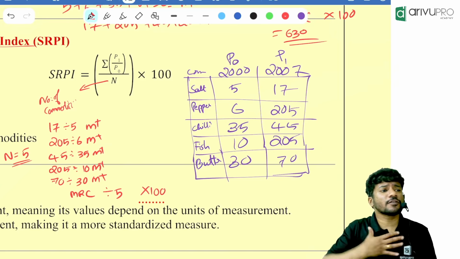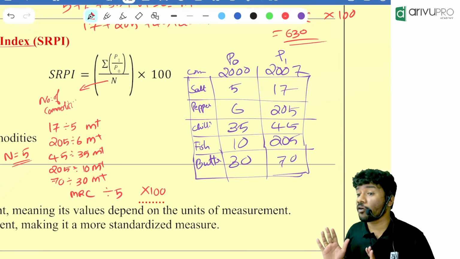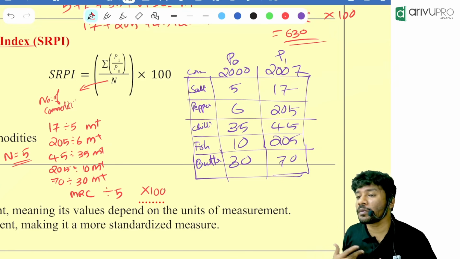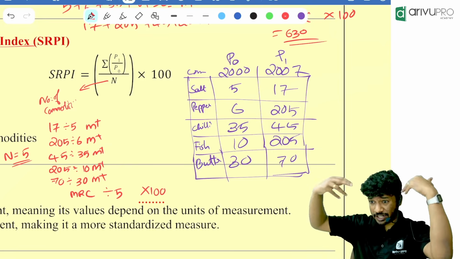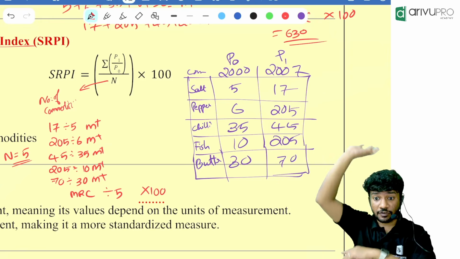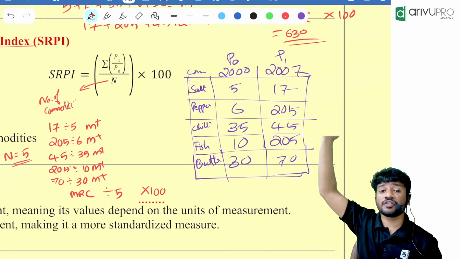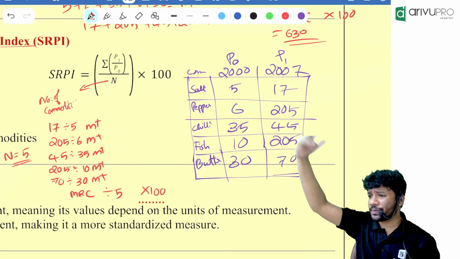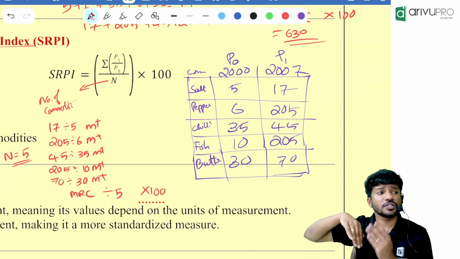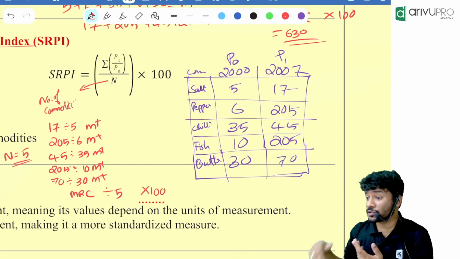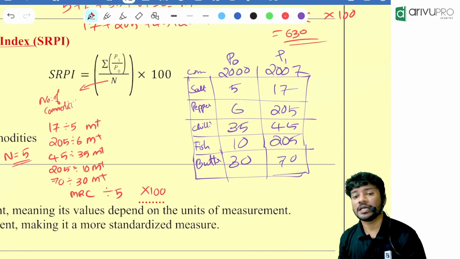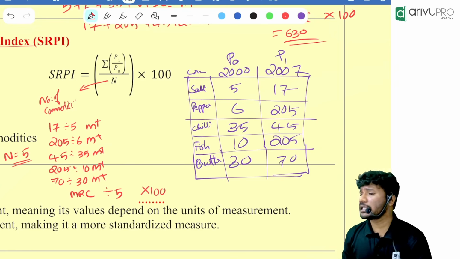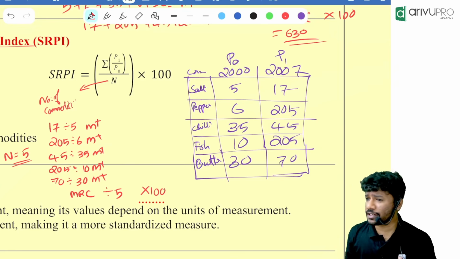The only part for us is what? We should remember the formula. Without knowing the formula, we will not be able to answer any of it. Okay, so we will just recollect whatever we have studied from the beginning. What is the usage of index number? To forecast or predict how much the price is going up or the quantity value is going down or up. Accordingly, we can predict using the index number. Then, what is the first one we learned? We learned price relative. Price relative is what?